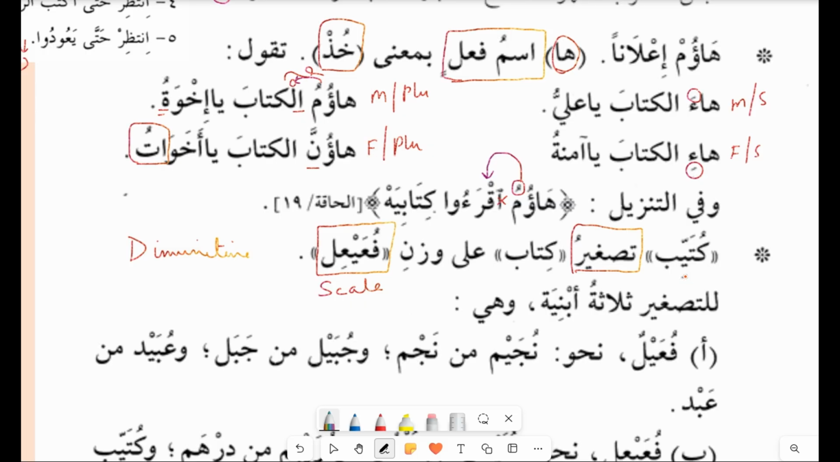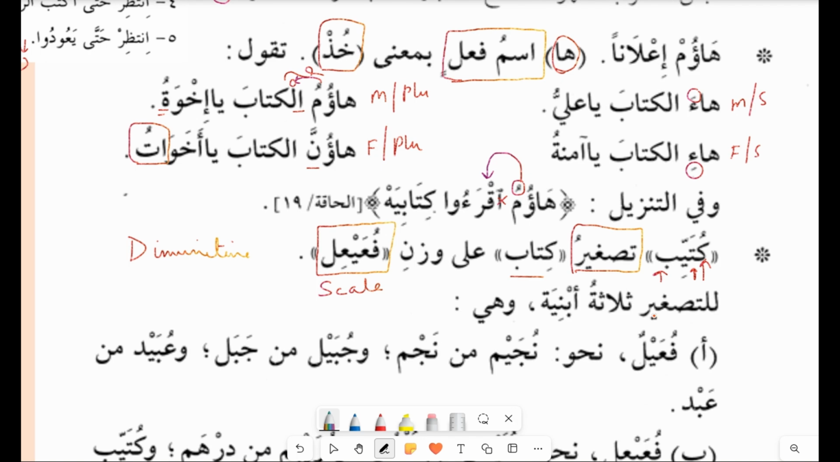So if you come across this structure, know that it is a diminutive, or the meaning is a very tiny mini book. So you can see the original root letters like kaf, ta, and ba. So from the root letters, you can recognize that it's made from the word kitab. Ala wazn. Wazn means the scale that you will be using to make the diminutive. Tasghir is fu'ayil. So this is the scale.